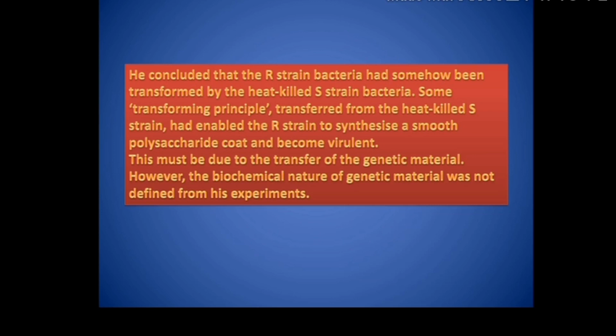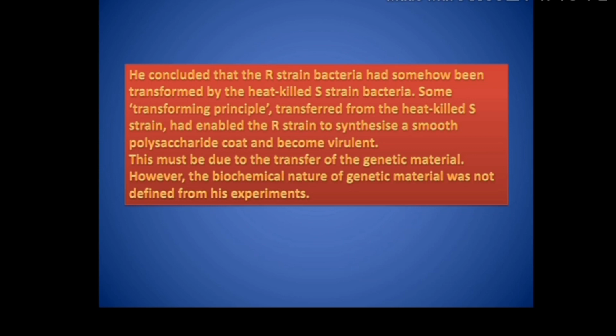And due to that, now why is S strain virulent and R strain non-virulent? S strain is virulent only due to the presence of the polysaccharide coat. हमने discuss किया. R strain is non-virulent because it did not have any polysaccharide coat. That thing we have discussed.